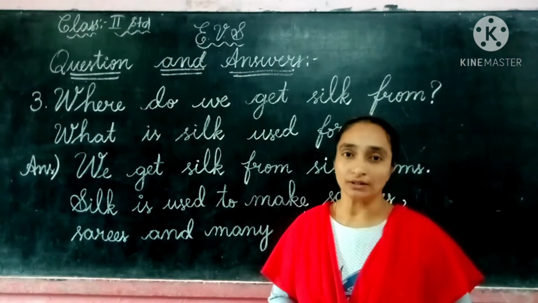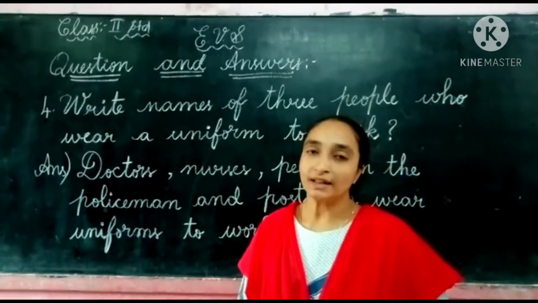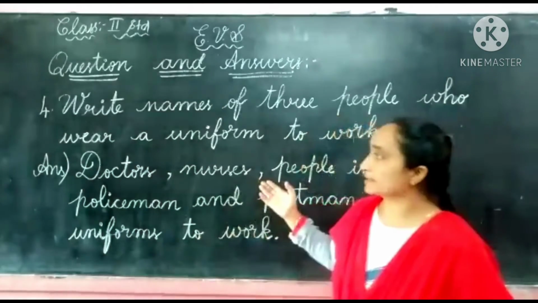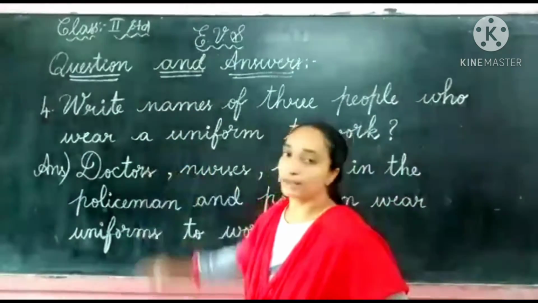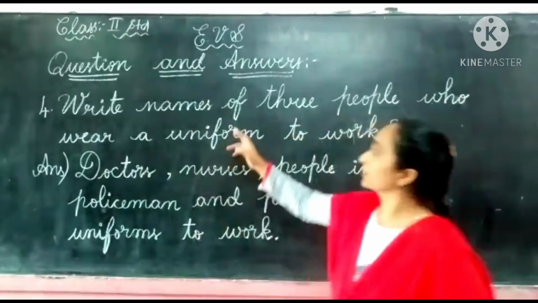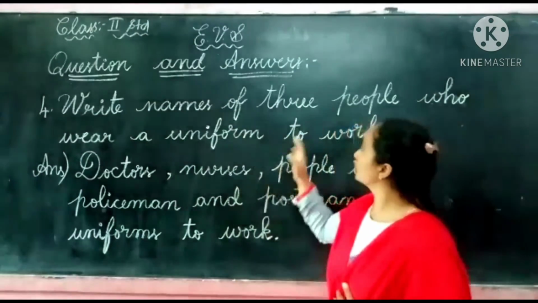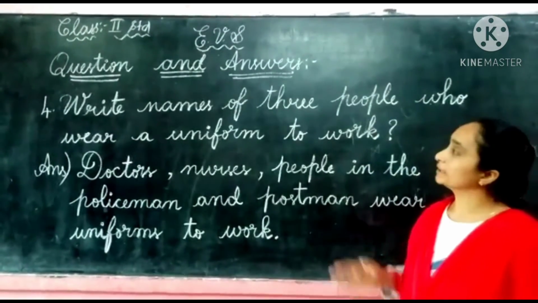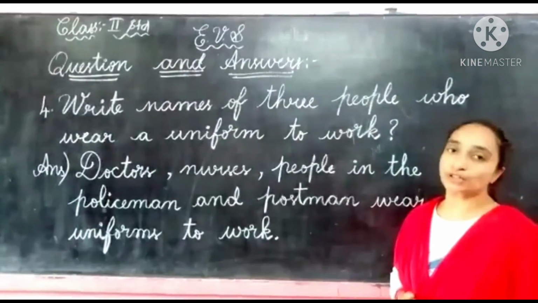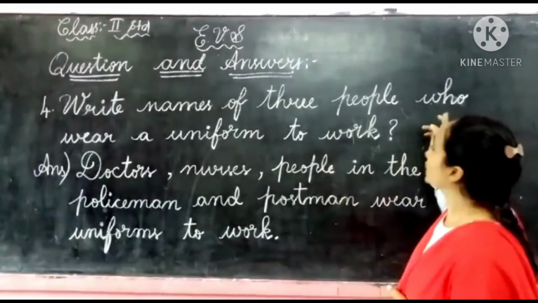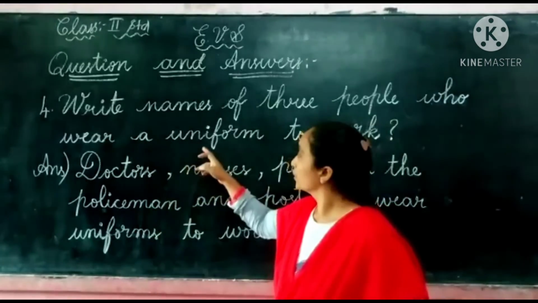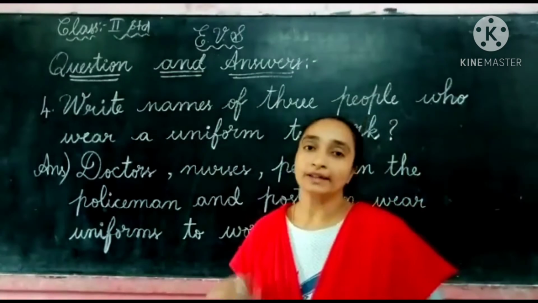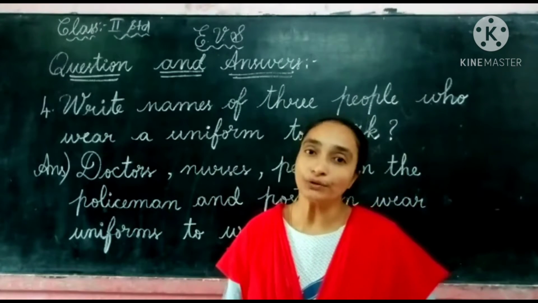Let us see the last question, the 4th question in our textbook. Write names of 3 people. So children, we have to write names of 3 people who wear a uniform to work. So while they are going to work, they wear a uniform.